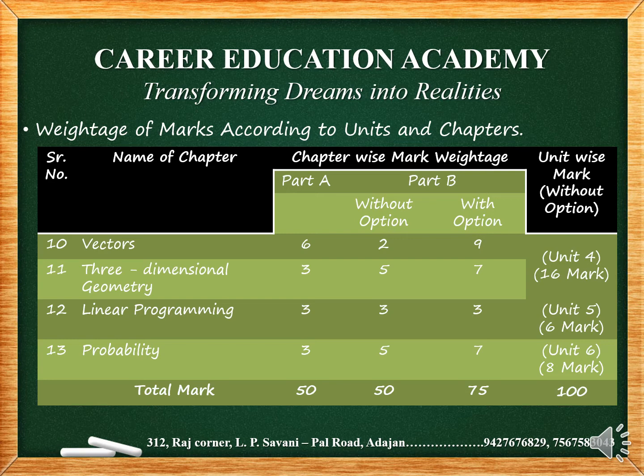Both chapters have individual units. Unit 5 is a total of 6 marks, which includes chapter number 12, linear programming, and unit 6 is a total of 8 marks, which includes chapter number 13, probability. In total you will get 50 marks of MCQs and 50 marks of subjective questions. This is a total of 100 marks. These include your part A and part B, both MCQ and subjective pattern.